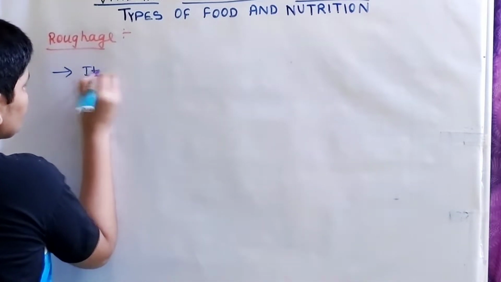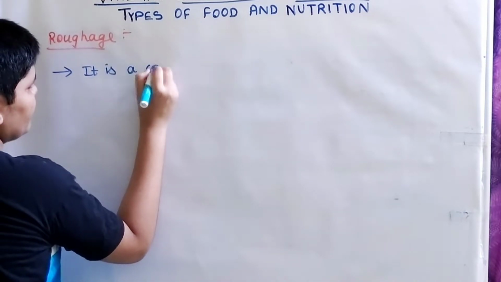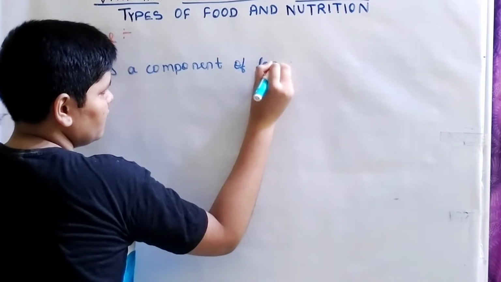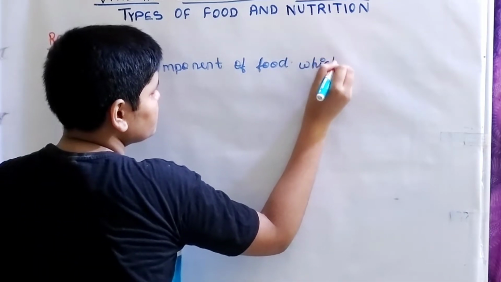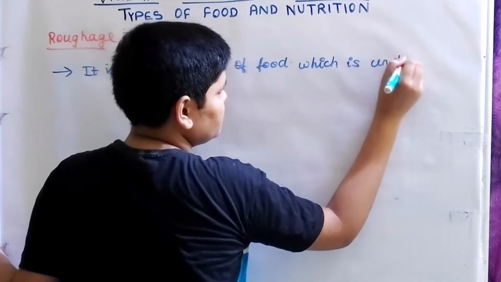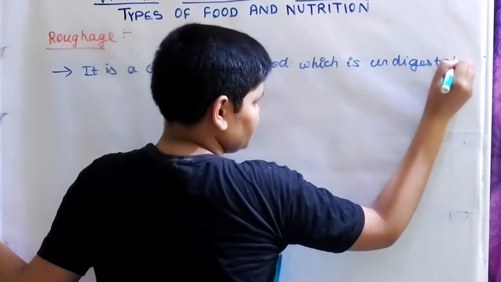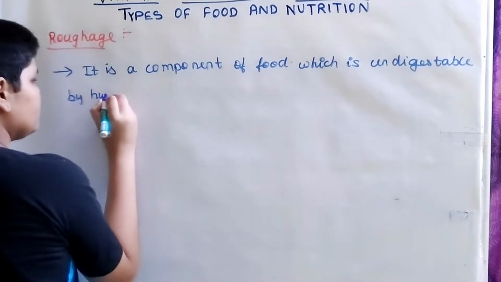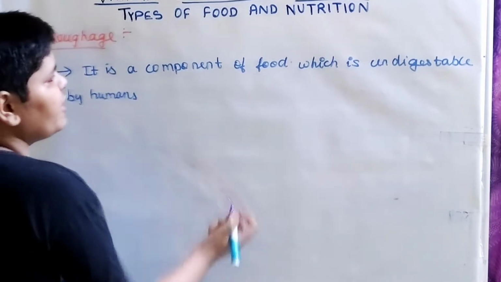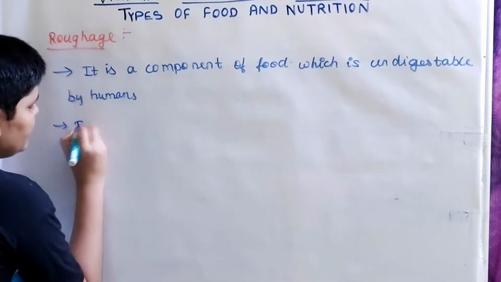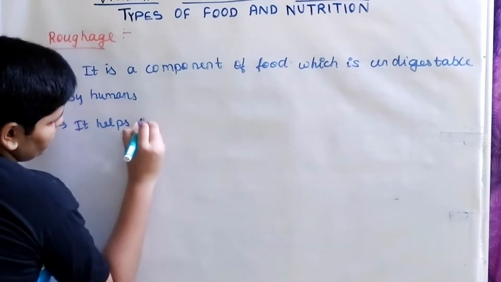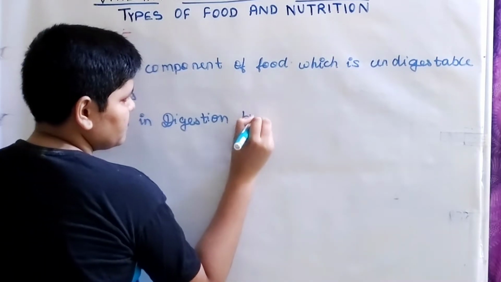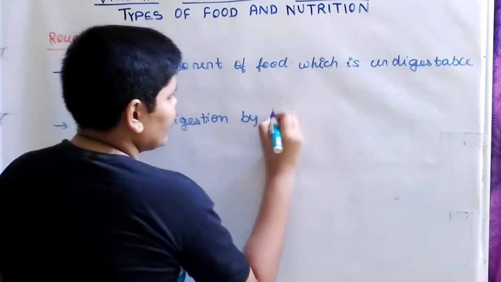It is a component of food which is undigestible by humans, because digesting it is possible only in ruminants. It helps in digestion by giving water.